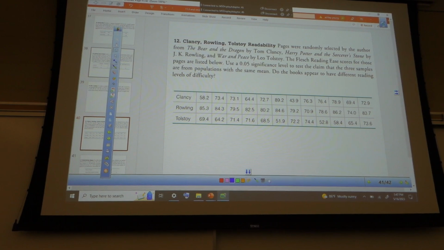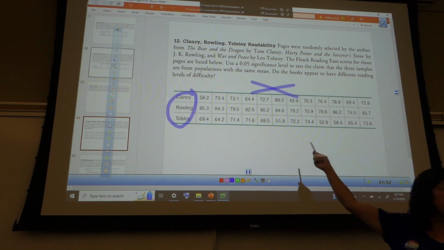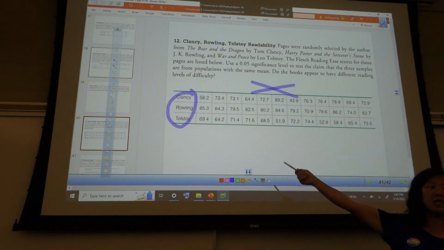It's like just matrix. Anova. But there's no label. It is Anova. Clancy, Rowling, Velocity. No, see the Clancy, Rowling, and Velocity. But there's no top label though. Those are the labels. It's just sideways. I thought it's supposed to be both ways. Okay, I have something here, I have nothing there. So it cannot be a matrix, right? Because a matrix has to have the top and the side, so it's not a matrix.